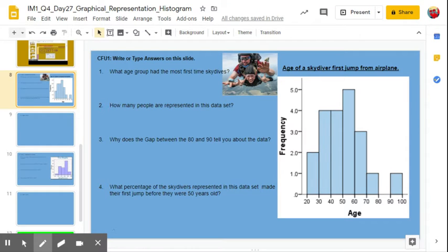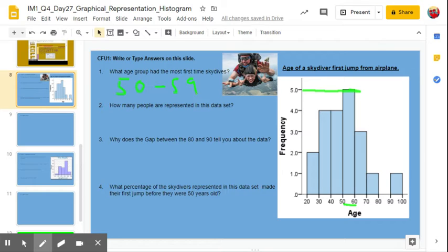All right, let's look at the solutions to CFU number one. So what age group had the most first-time skydivers? Well, you look at your histogram, here's the largest bar, and you look over at the frequency, that's 5. And then what's the age? Well, the bin is here. So it includes the 50-year-olds. So it's from 50 to, but does it include 60? No, that bin does not include 60. So this is our 50-year-olds, basically. 50 to 59, where you had the most first-time skydivers.